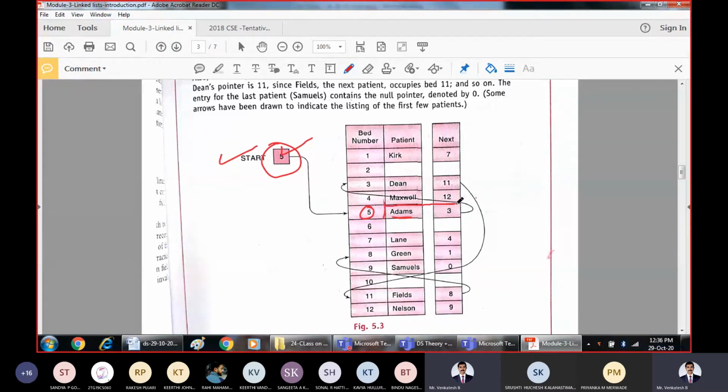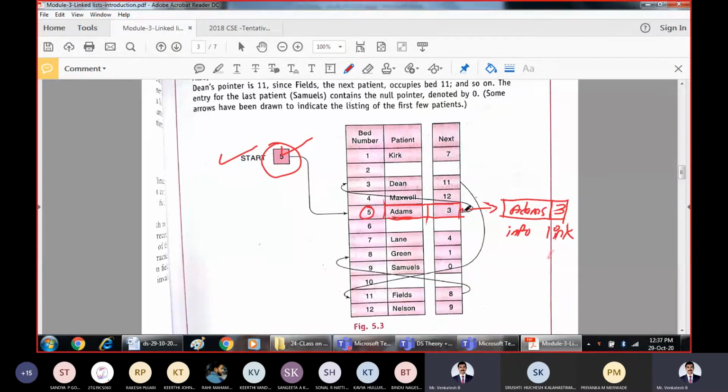I'll just try to enhance this. Just try to imagine this is our node now. So what is the node? I will rewrite it here for understanding purposes. What does every node contain? Every node contains two parts, the information part and the link part, or the pointer part. So information is what? Items. What does the link part contain? The address of the next node, or in other words, the address of the next bed.